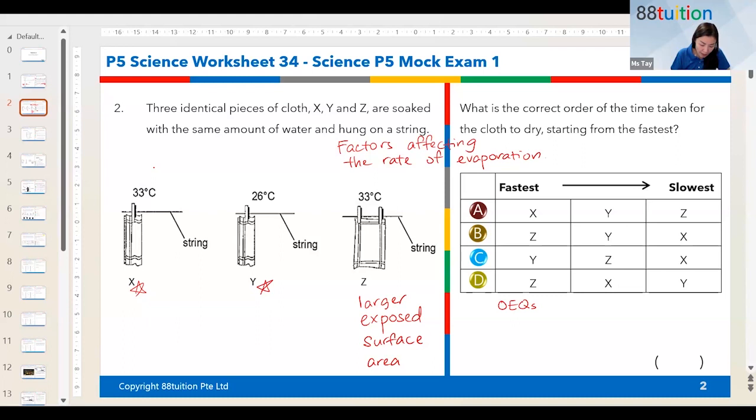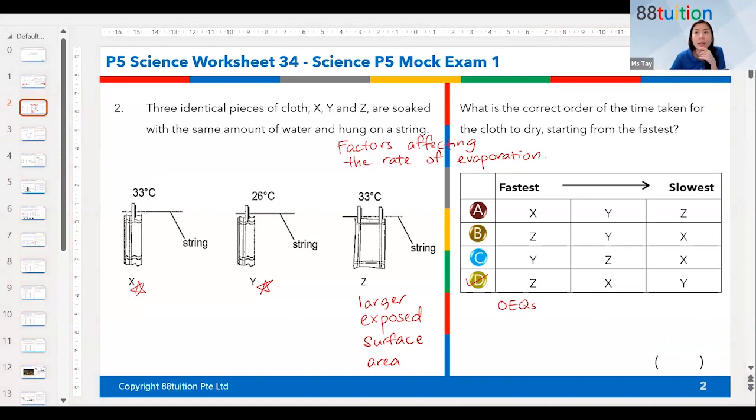Now, for X and Y, different temperature, same exposed surface area. Of course, the lower one will take a longer time. That's why the answer is D. Okay, in fact, you have no problem with this. Why am I spending time on this question?